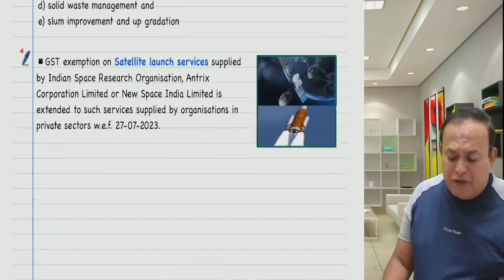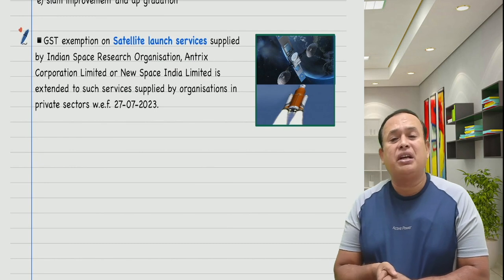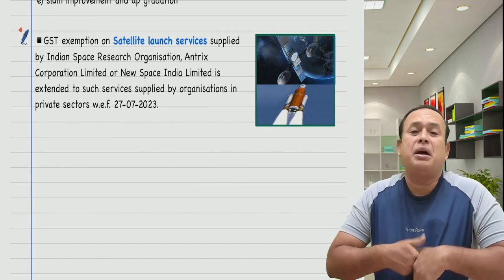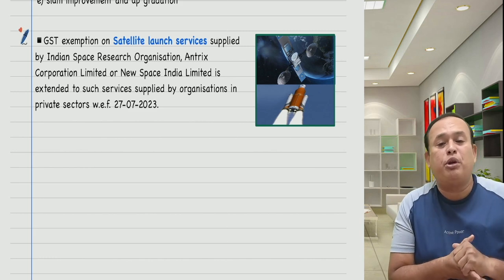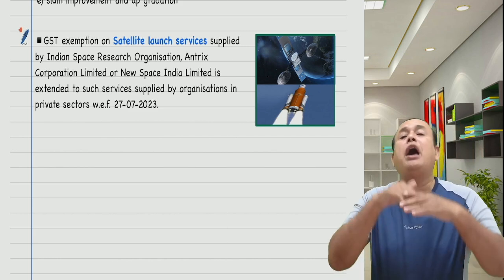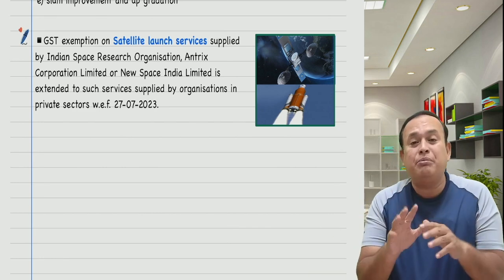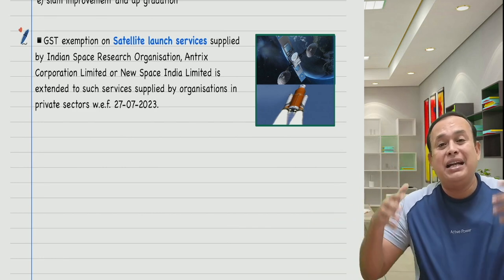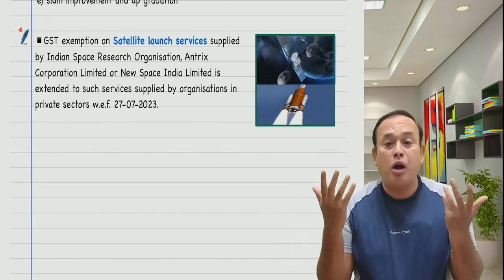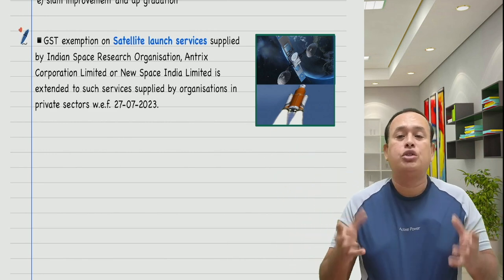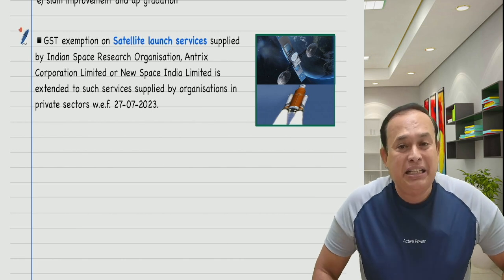Further, my dear friends, regarding satellite launch services, earlier only those supplied by the Indian Space Research Organization (ISRO), Antrix Corporation Limited, or New Space India were exempted. Now the amendment has relaxed this. Satellite launch services supplied by any person, even those incorporated as private companies, are also eligible for the exemption.